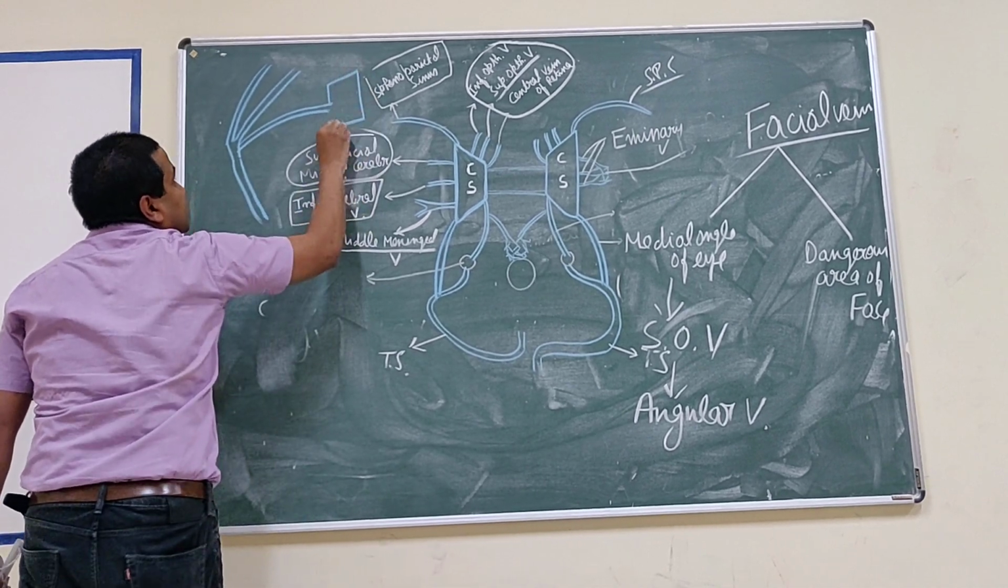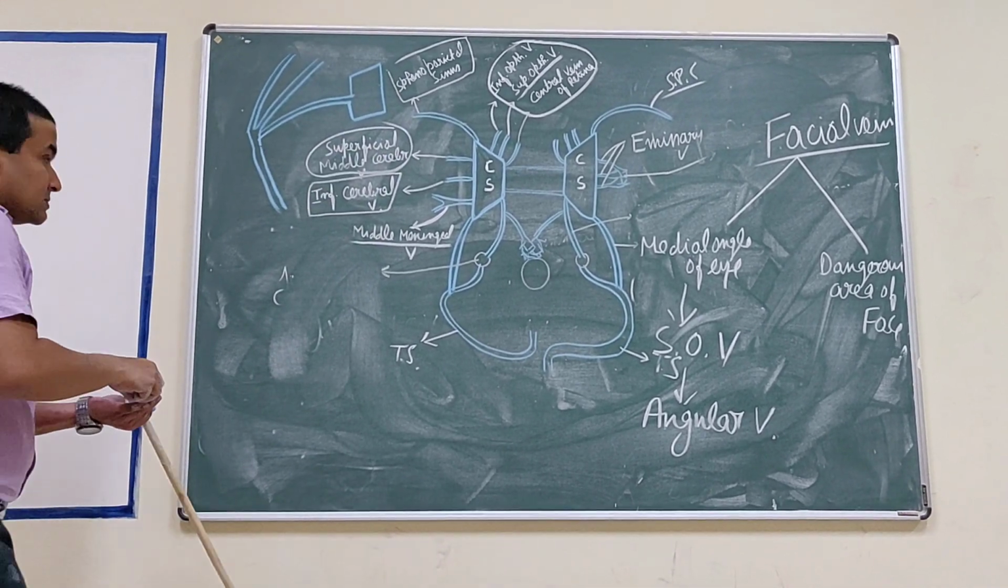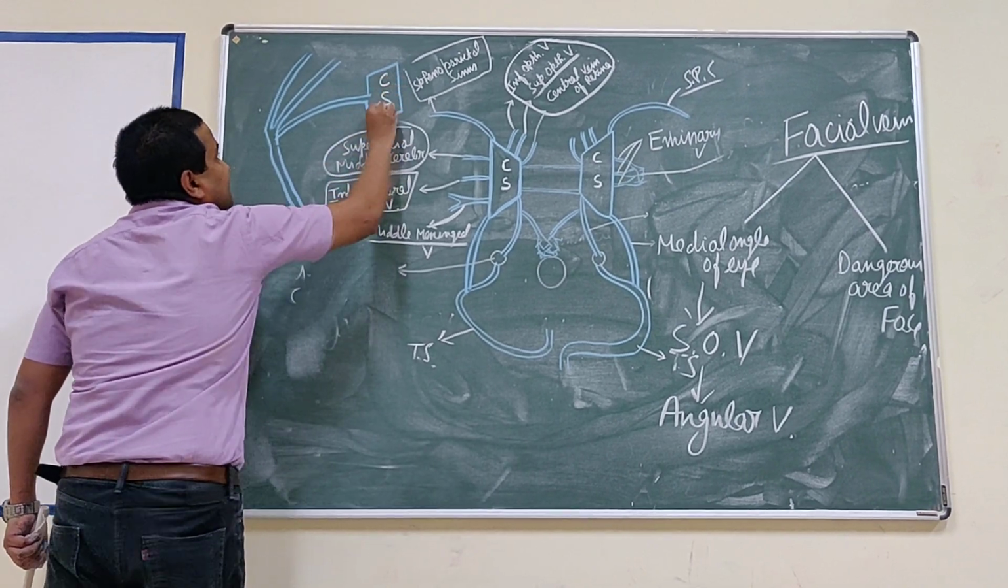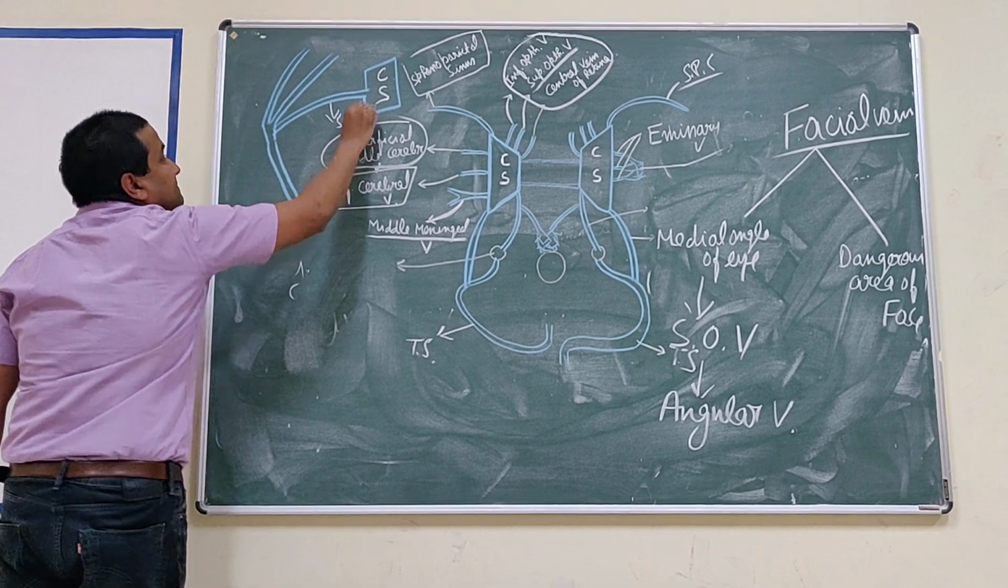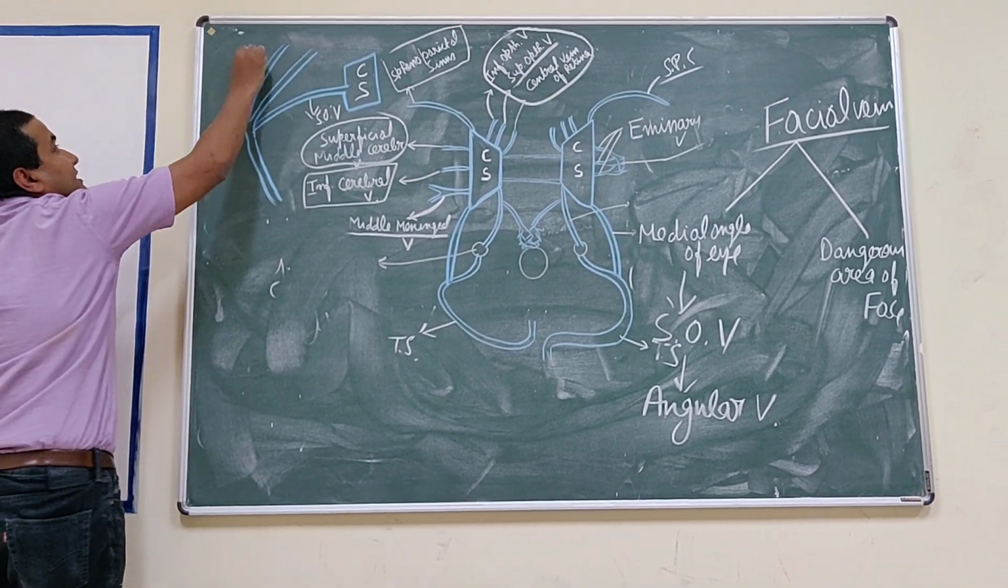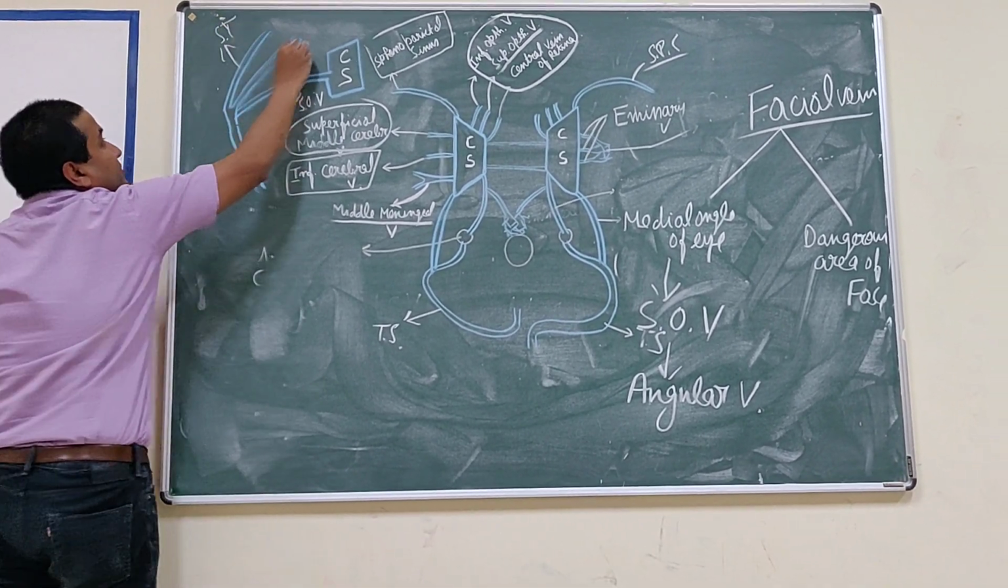This is the cavernous sinus. This is the superior ophthalmic vein. This is the supratrochlear vein and supraorbital vein.